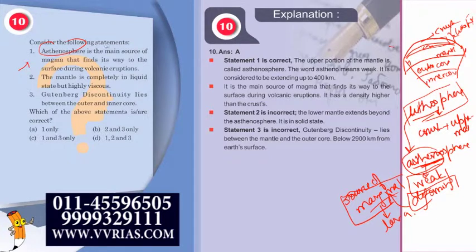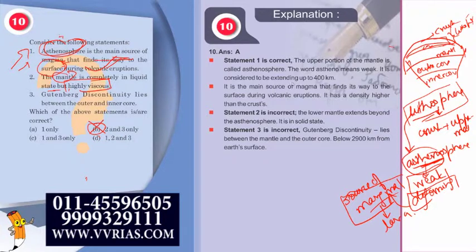So the first statement, asthenosphere is the main source of magma that finds its way to the surface during volcanic eruptions, is correct. So whichever option does not have the first statement can be marked wrong. Here the B option does not have the first, hence it can be marked wrong. Now let us come to the second statement. The mantle is completely in liquid state but highly viscous.